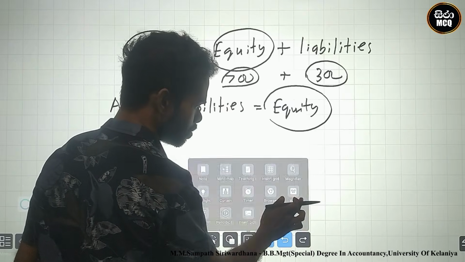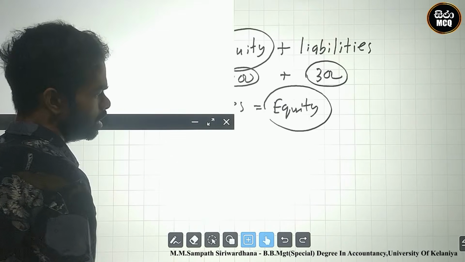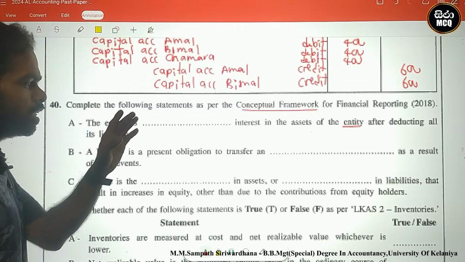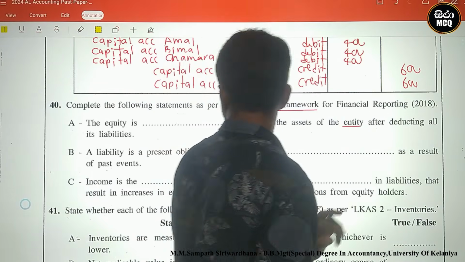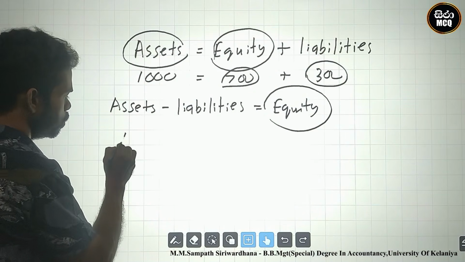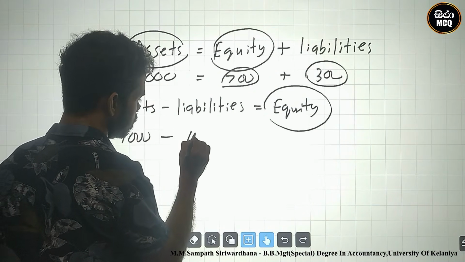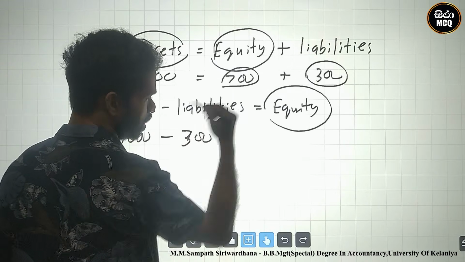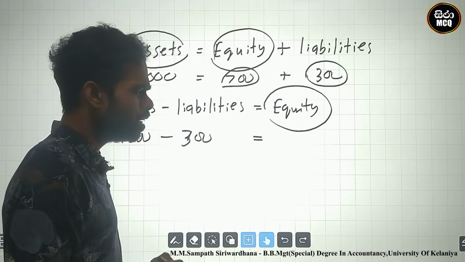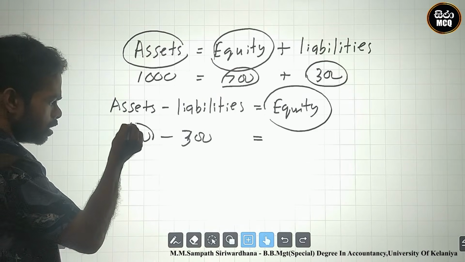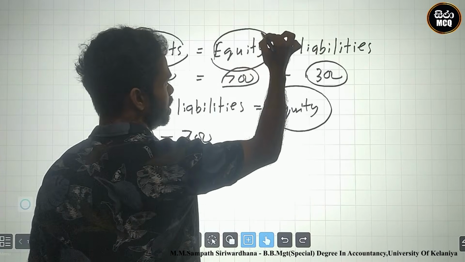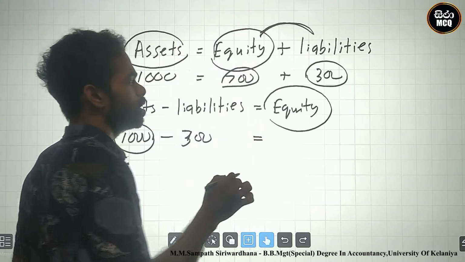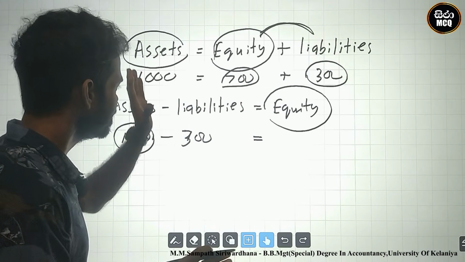Okay, let's see. They said interest in assets of the entity after deducting all its liabilities. Look here: 1,000 minus 300 liabilities, the remaining is the total interest. Two parties said that we like the assets of 1,000.